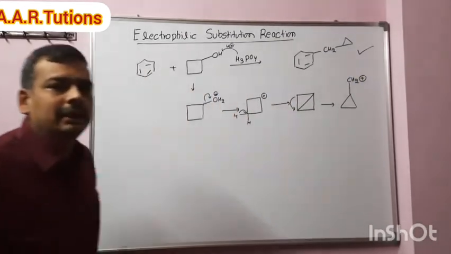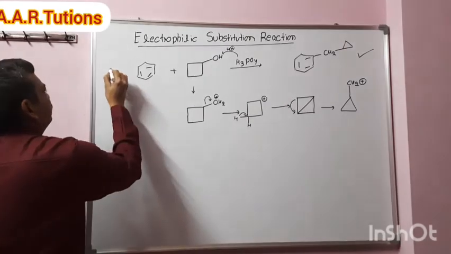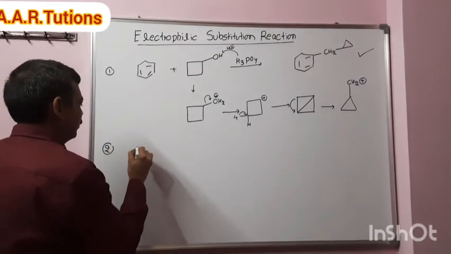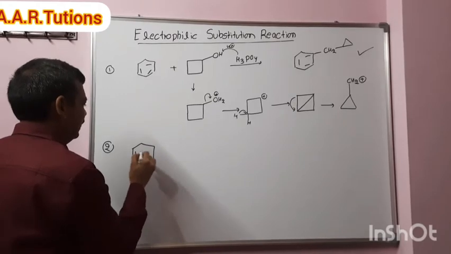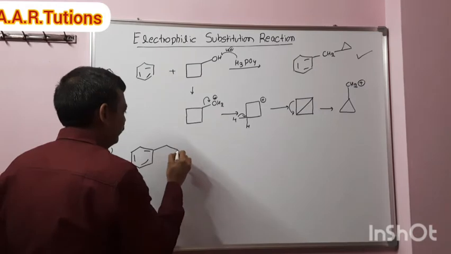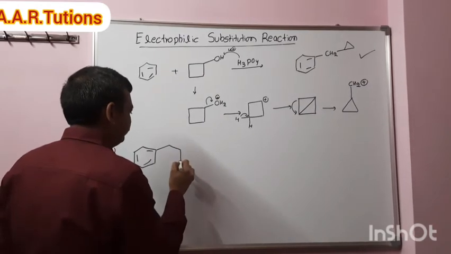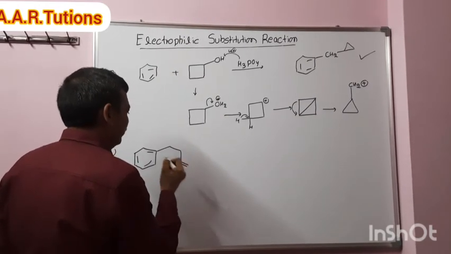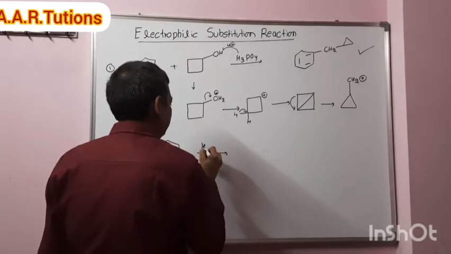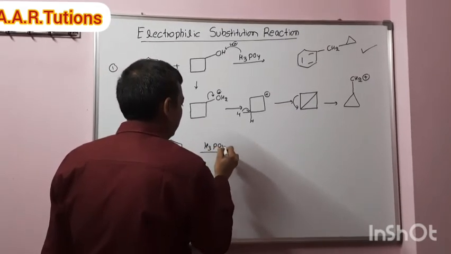So coming to the next example, this is also a little exception. Write the product formed when this compound reacts with H3PO4.